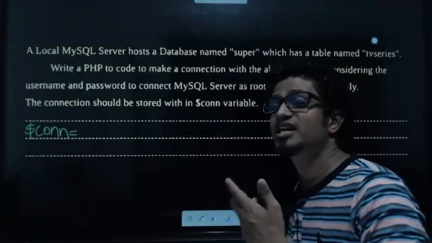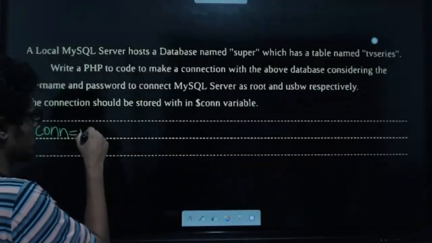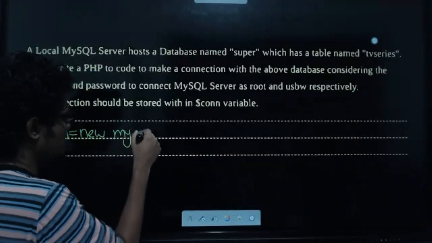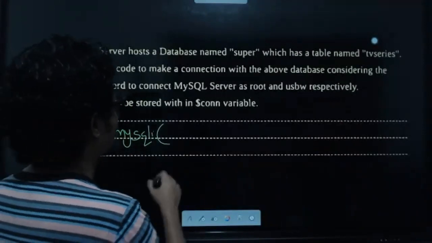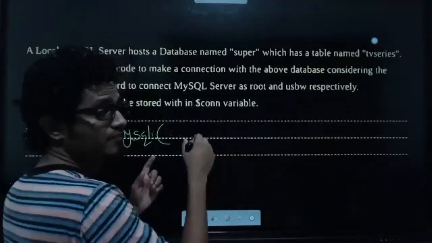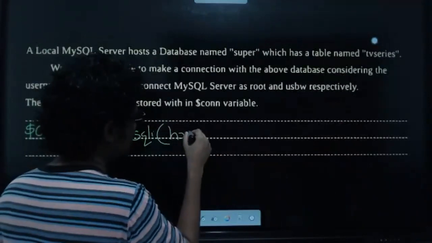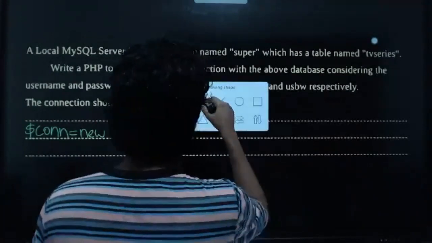The function that we can use to create a connection is what? Yes, we are going to say new what? MySQLi. This is the function. MySQLi. And then we can define what? The host name. Here we can define the host name, in the sense I can say simply server name.